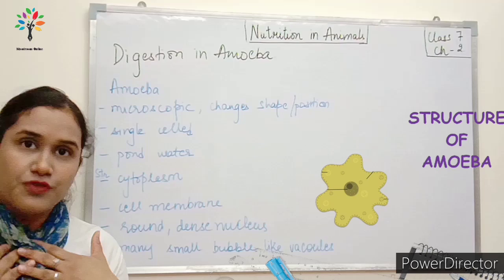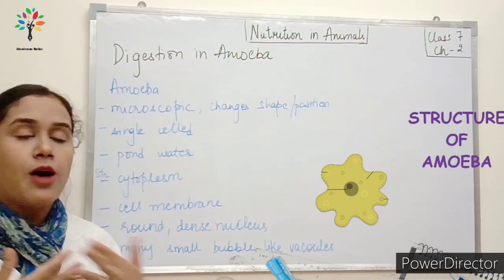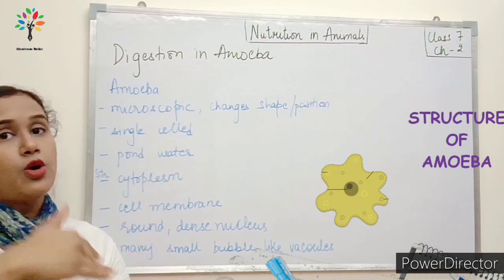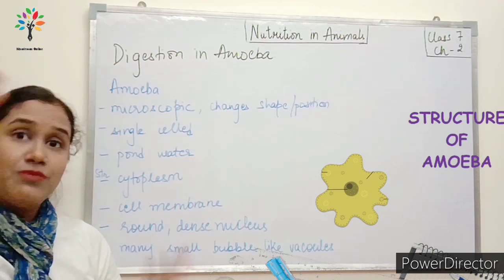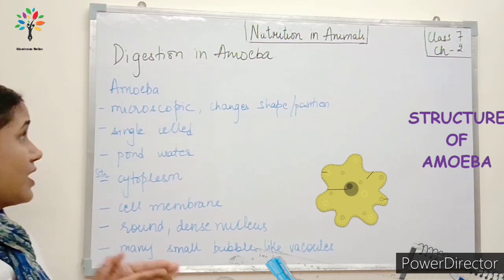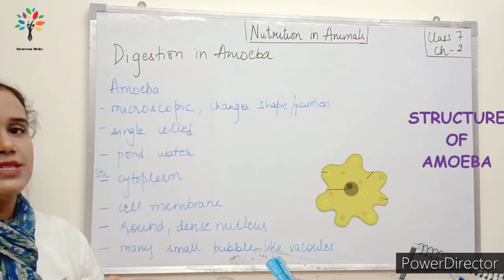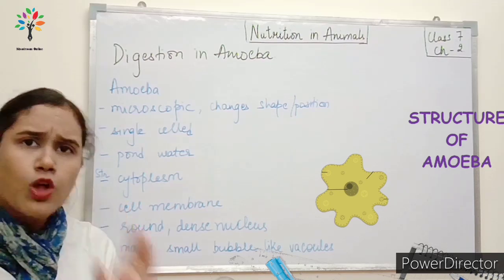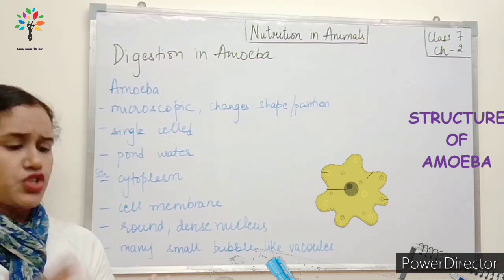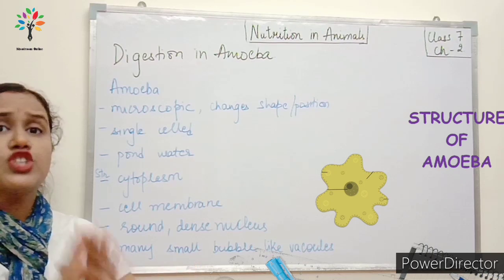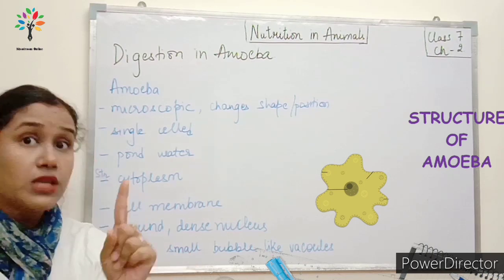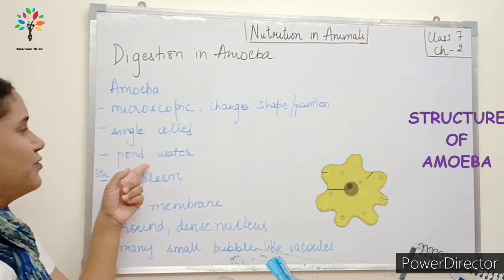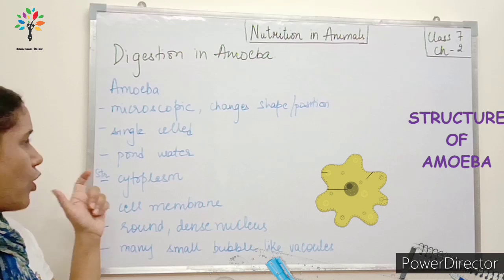Fine, you know that we human beings are multicellular. Our complexity is very high. We have reached up to the organ system level and then we form the human body. But amoeba is single celled. There is only one cell that does everything. It performs all the functions, respiration, digestion, circulation, transpiration, everything is done by one single cell. Amazing, isn't it? Then we have already seen that it is found in the pond water.